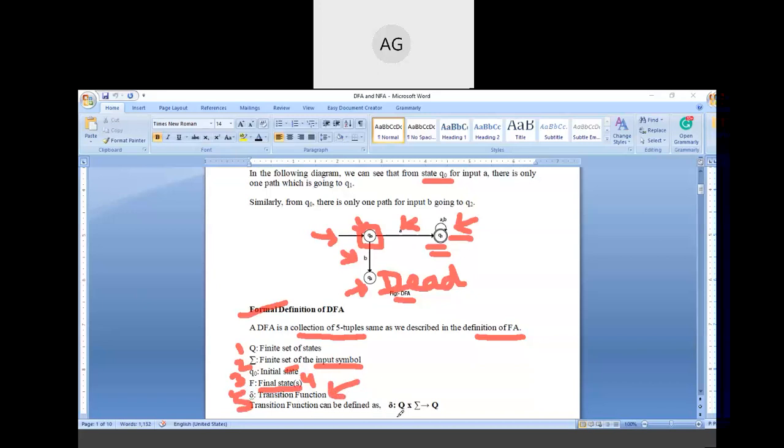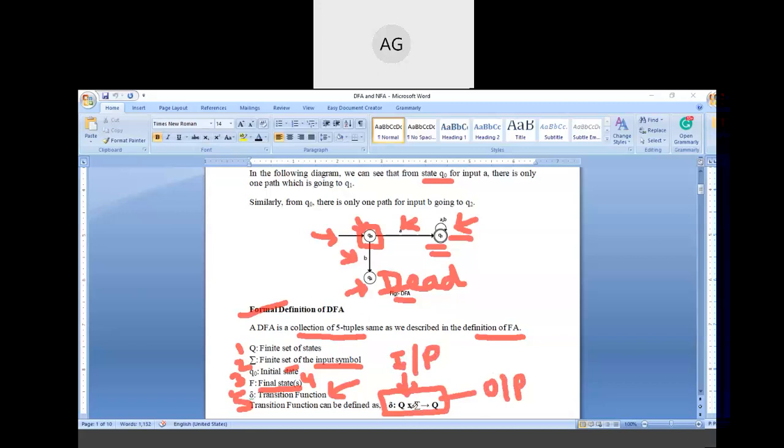But this transition function has a certain type of formula. This is the formula for the DFA. It means that the left hand side of the arrow is the input, and the right side of the arrow is the output.